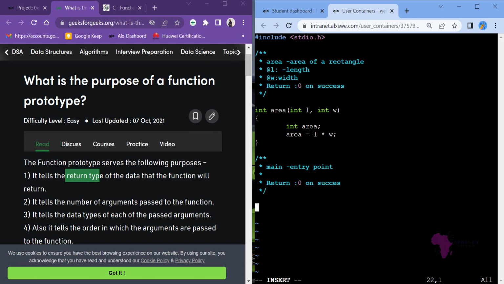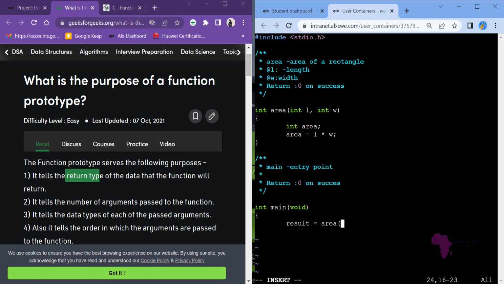So let me now go to int main and then void. Now we have declared our own function, and now we want to call it. In this case, I want just to call the function, nothing much. I will say the result of our answer will be equal to, I'm now invoking the function, area, in brackets.